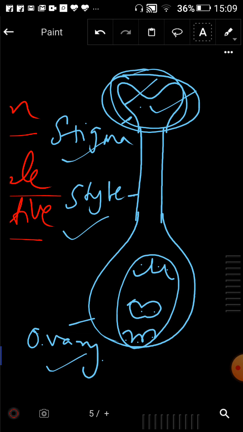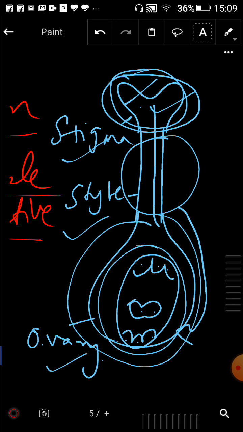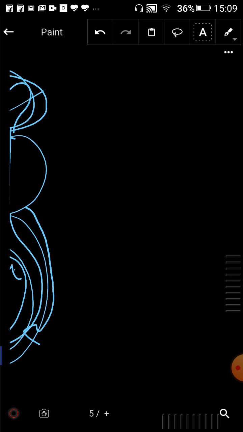Then the stigma leads to the style part. So this is the style area, which is a long, elongated, tube-like structure. The style is connected to the ovary. In the ovary there is a part known as ovule. Ovule is present in the ovary. Okay, ovule is present in the ovary. Clear?